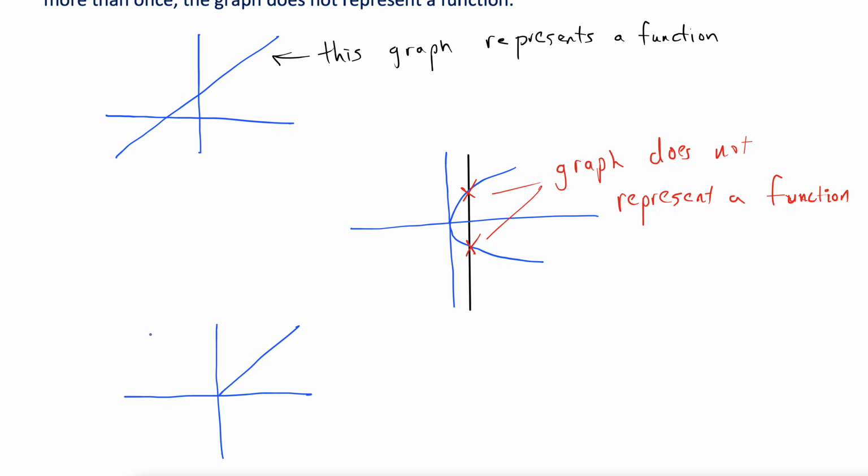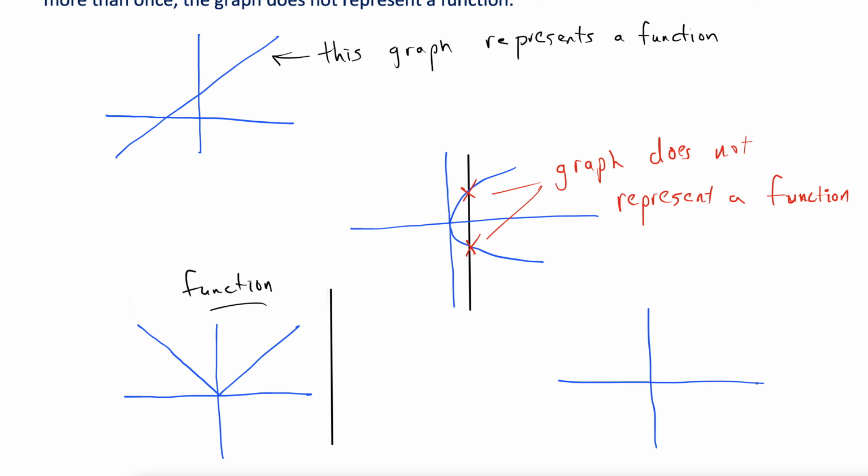Well, okay, let's try absolute value. This graph right here, this V-looking thing, this is the absolute value graph. Here's our vertical line. Looks good, looks good, looks good. At no point does it cross twice, right? Everything's okay with that one. So we say, yes, this is a function. Okay. How about a circle?